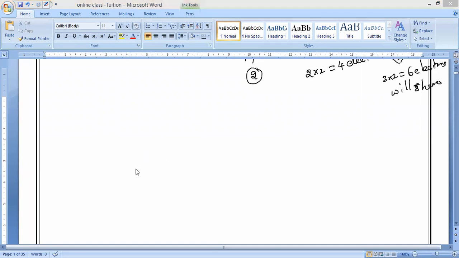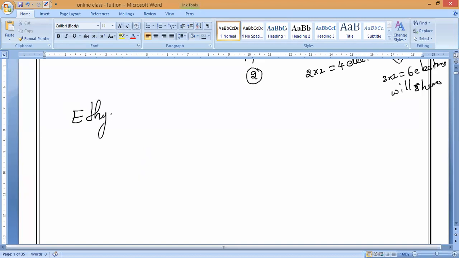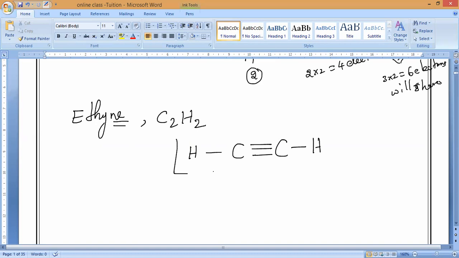Now all of you keep heading. In the last class, the last concept we studied, I think, was the formation of ethyne. This is the example of a triple bond. What is the formula? C2H2. The two carbons form a triple bond, and along with that they have one hydrogen each. This is the chemical formula and the chemical structure. Is it yes, guys? Please respond. Till here I have taught you.